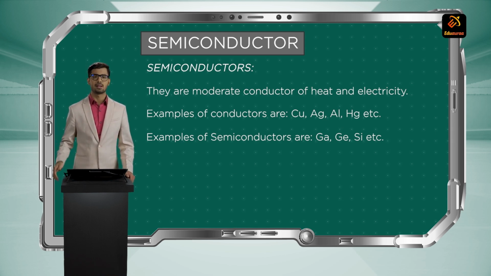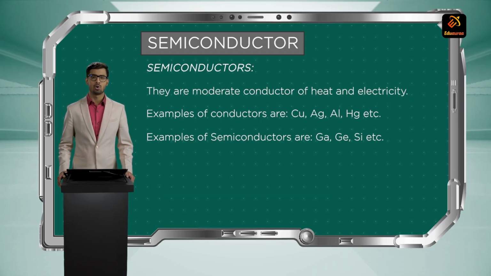Let's learn some more facts about the conduction band, valence band and forbidden gap. Valence band is always filled with electrons. This is the band of maximum energy inside an atom. Electrons in this band are not capable of gaining energy from an external field, so there is no flow of current due to electrons present in this band. The highest energy level which can be occupied by an electron is in the valence band.